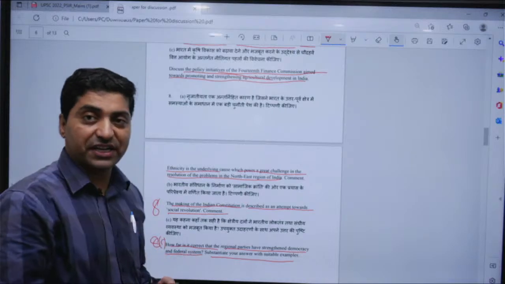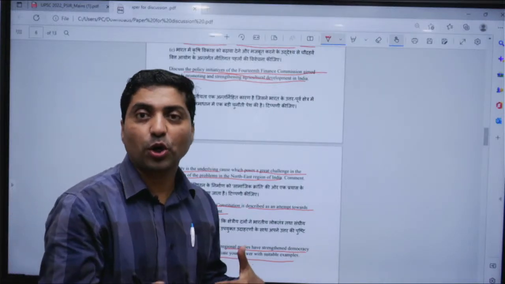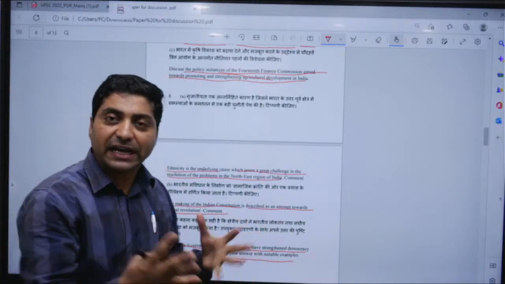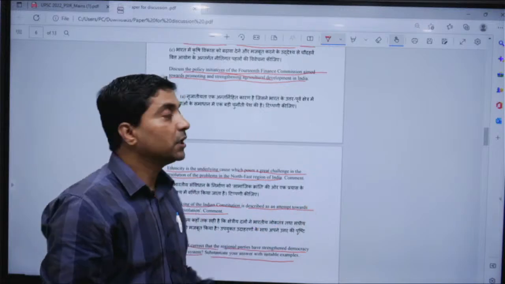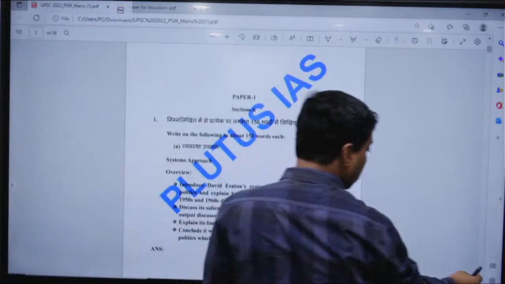Now the question paper was very easy this time, and whatever I have taught in the classroom, all questions are directly from it in the paper. Let me see how one should approach the questions.